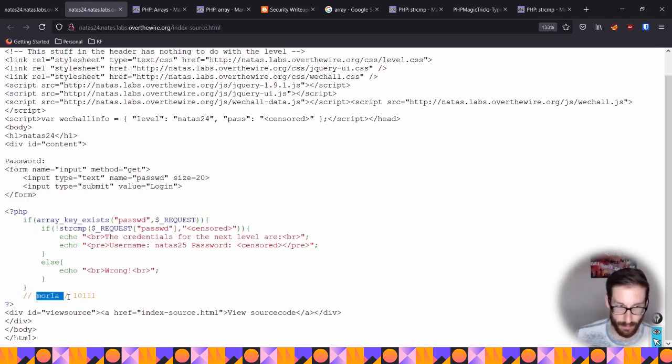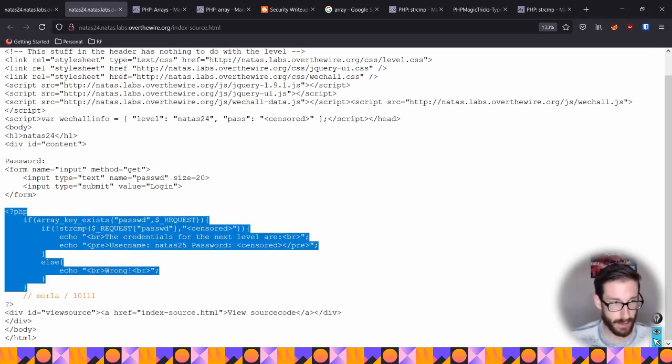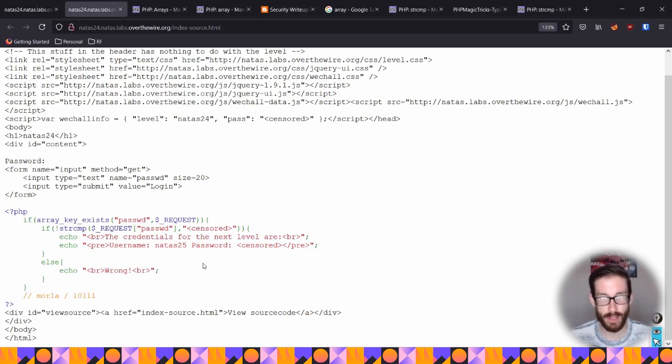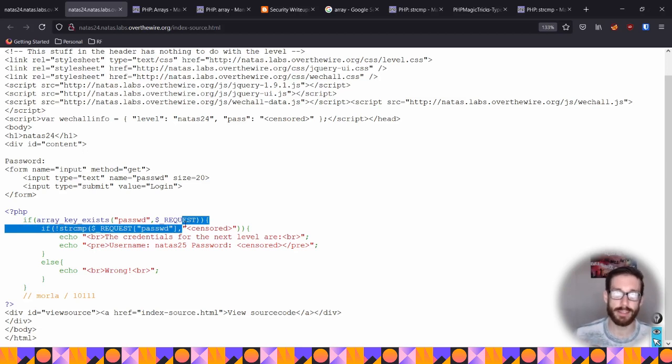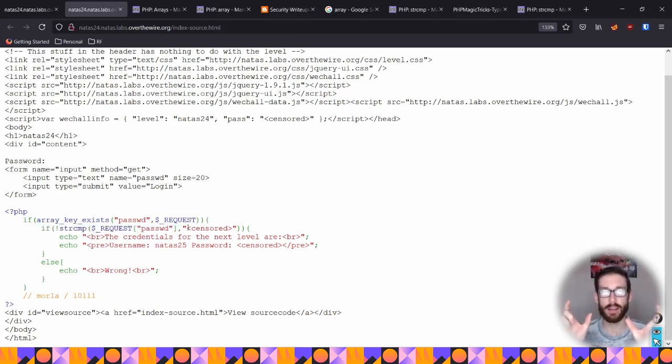And of course, Morla is still there. And we're just going to look at this small PHP snippet because everything else is really irrelevant at the moment. In this snippet, instead of the comparison we did last time, where we were comparing a string to an integer, and that string was eventually overthrowing that integer because of the loose comparison and not strict comparison, now we're actually doing a function called string comparison.